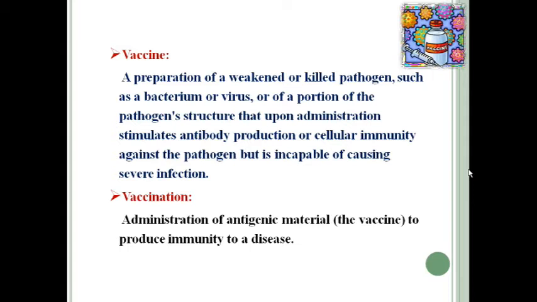So we give a killed or weakened pathogen to the person, and the immunity of that person makes antibody against that antigen. This pathogen is weakened or killed so that it will not produce actual disease. It will just produce immunity, but it will not produce disease. So that is called a vaccine. And vaccination is the administration of antigenic material, that is vaccine, to produce immunity to a disease. So administration of vaccine is vaccination.